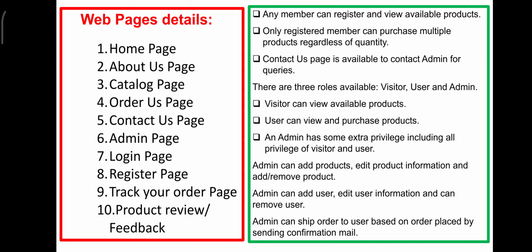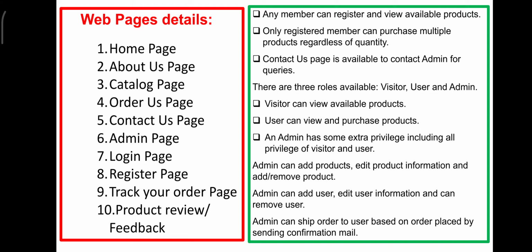And as I told you, the e-shopping website will have the preliminary details of a home page. A home page can also be called a startup page. Number 2, about us. About us is nothing but the company profile. Number 3, catalog page. Catalog page, as I discussed earlier, is about the categories that are available, whether the category is for men or women or for newborn babies, and so on and so forth.